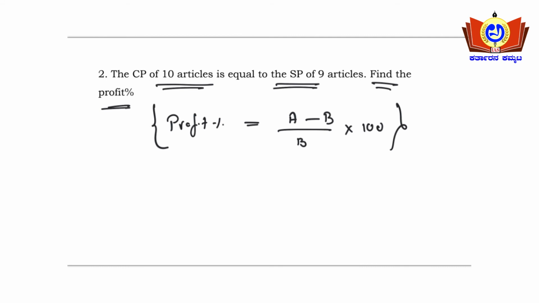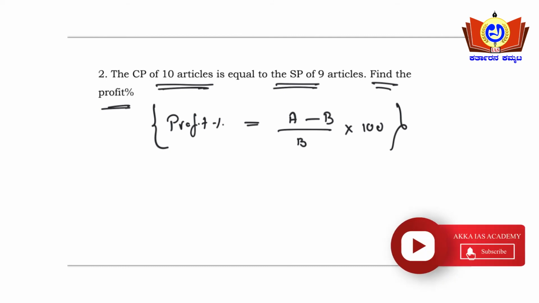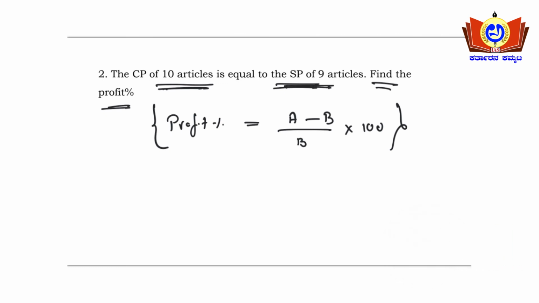In the conventional method, if you don't remember the formula, you take the cost price of 10 articles equal to the selling price of 9 articles, take the LCM, and find out what one article costs and what one article has been sold for. Then only you will arrive at the profit percentage. So this formula becomes very handy for you.